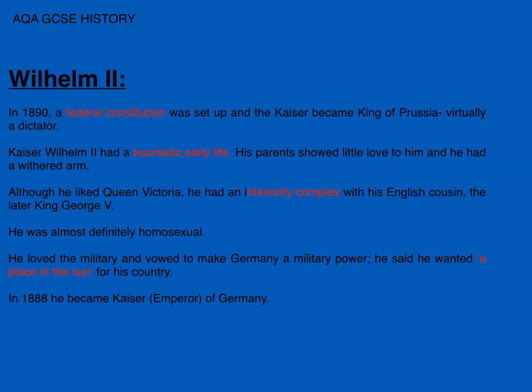So going on to the next bit, Wilhelm II, a bit of context on him. He ran the Second Reich. A federal constitution was set up in 1890. The Kaiser became king of Prussia. He then became king of Germany. Kaiser is kind of emperor, king. He had supreme control. No one was more powerful than the Kaiser. We'll go into his strengths and weaknesses in a minute.